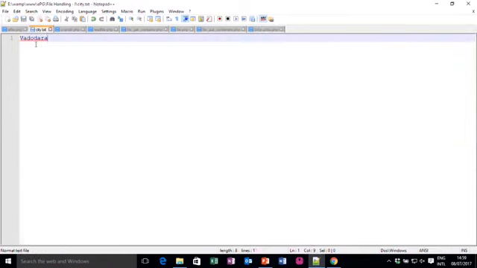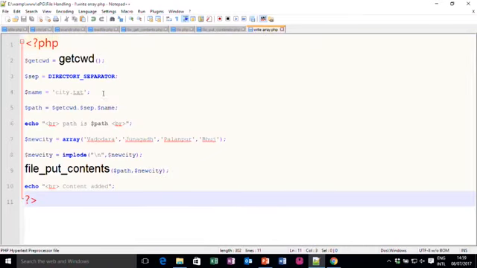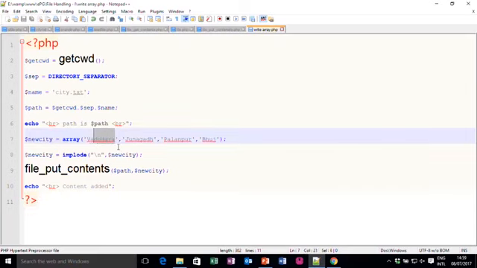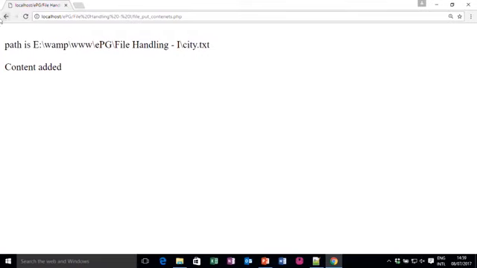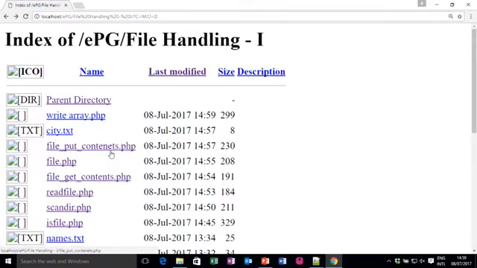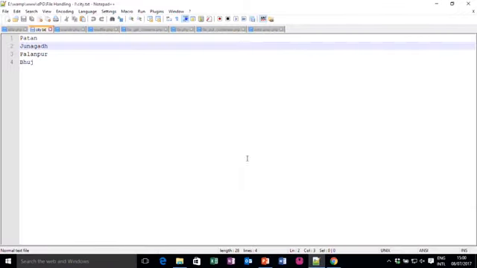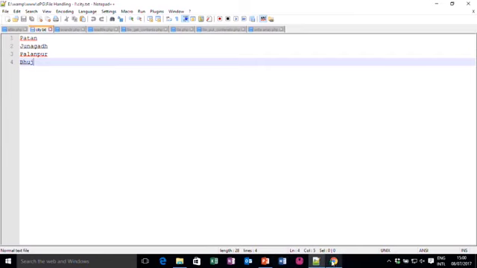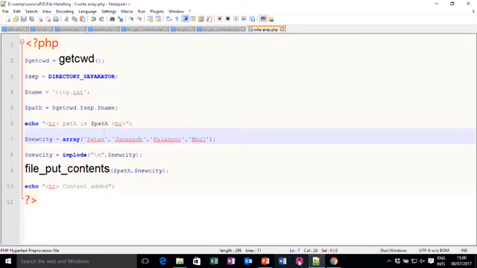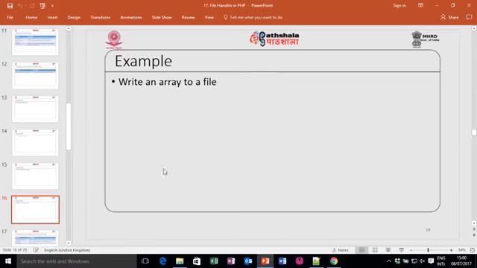Just look again, in city we have Baroda only, and now I will add this. Okay, let me remove Baroda so we do not get confused, and let me add, let us say, Patan. Now, I go to my browser and write array.php. So, now if you look at that, this will be added. So, this we added through an array. So, you can use file_put_contents to add the value.